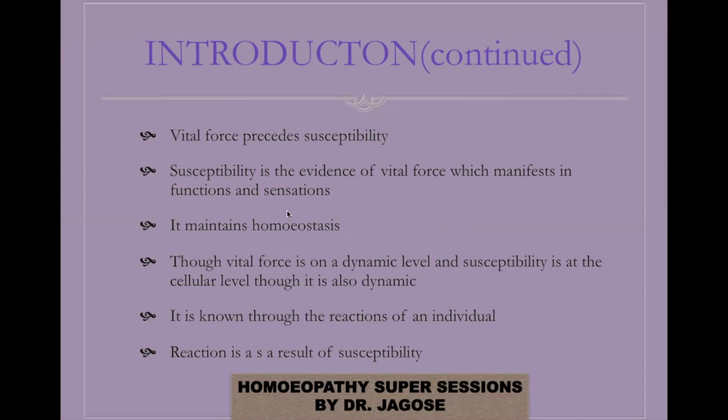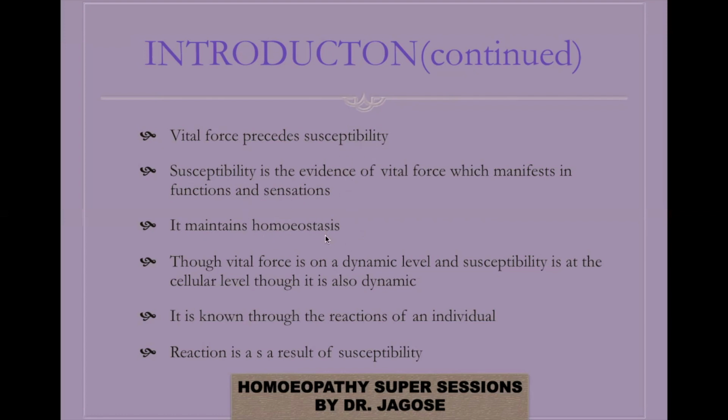So if you're in health, naturally you will not get any sensation. Only when the vital force has been deranged or the susceptibility has been altered, you get different sensations like throbbing pain, colicky pain in the abdomen, shooting type of headache or throbbing type of headache, etc. Therefore, in health, homeostasis is maintained, as a result of which the vital force is in harmony and susceptibility is normal.